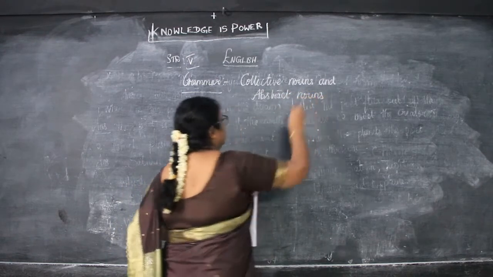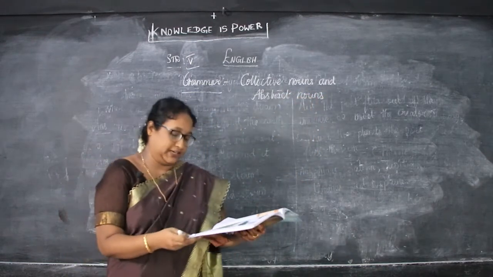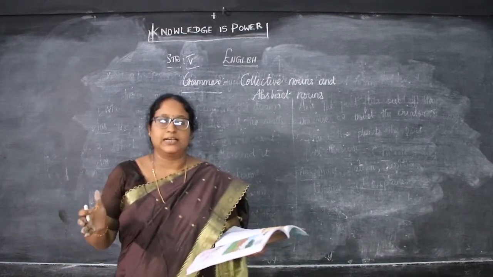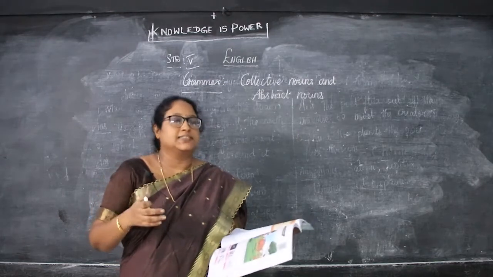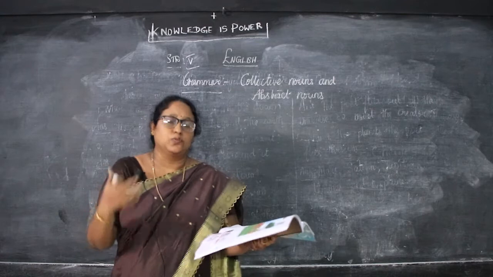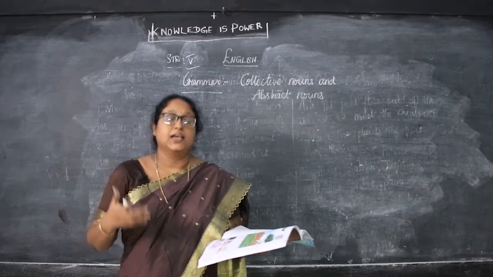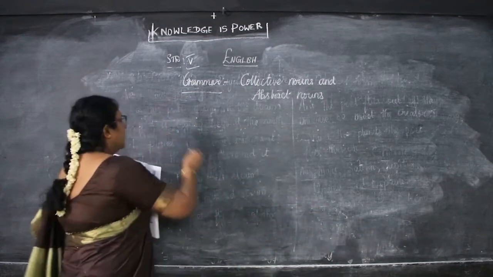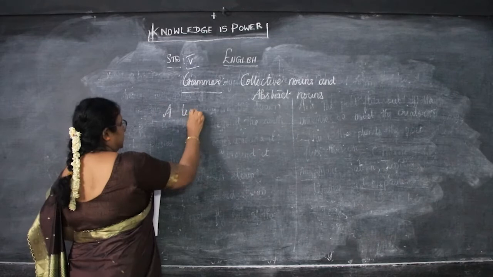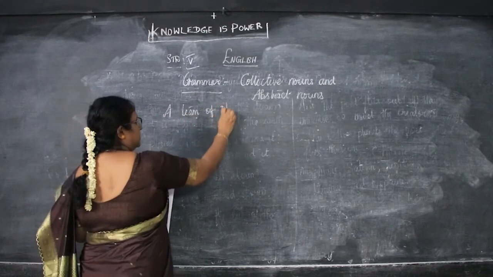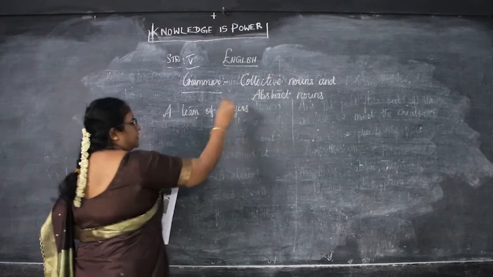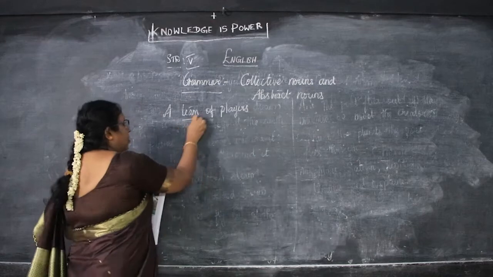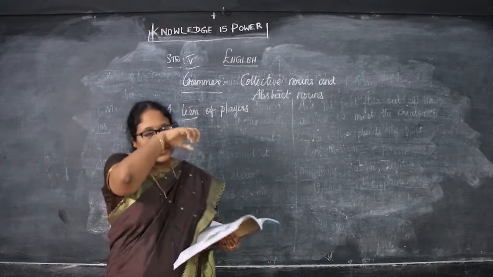So first, those who have the book, see page number 87, children. That is collective nouns. Collective means group. For example, we cannot say a group of players, a group of stars. Instead, a name is given for each collective. For example, a team of players. If any 10 or 20 persons are there, we should say they are in a group. Same way, a team of players. So how do we call a team of players?